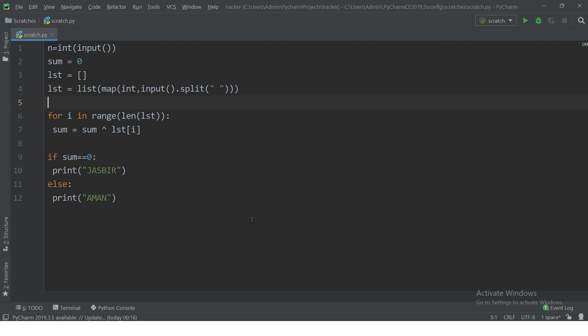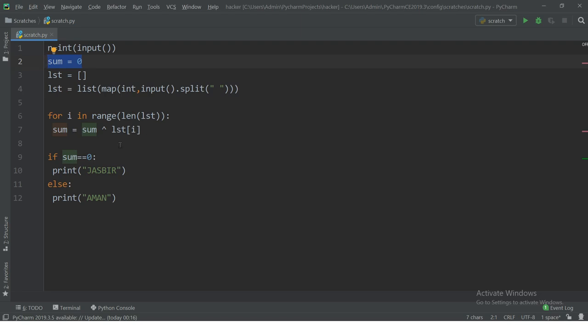Okay, so now we are in the coding part. We have taken the input, how many numbers are on the table. We'll initialize sum as 0. We are getting a list, so our list would be taking the numbers on the table, for i in range in list.